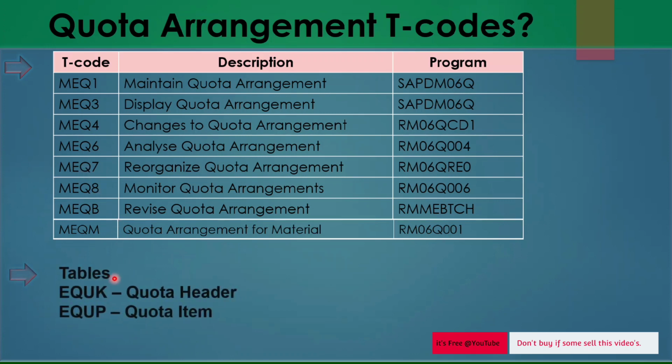And these are the tables that give you detail about quota at table level, so if anything needs to be checked or any analysis needs to be done, you can use these tables for header and item level.